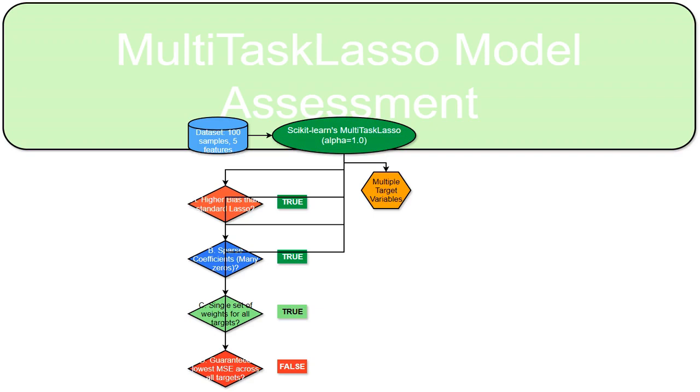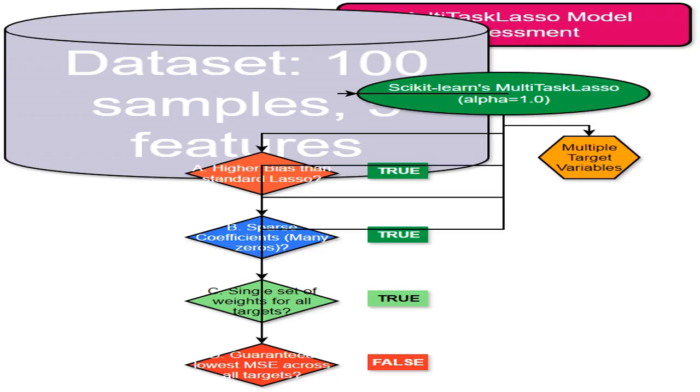I'm assessing how well scikit-learn's MultiTaskLasso performs in a regression problem with multiple target variables. I'll examine its properties and how they affect model behavior. I have a dataset with 100 data points, each described by 5 features. These features will be used to predict multiple target variables simultaneously using MultiTaskLasso.